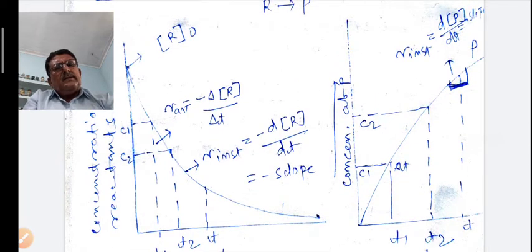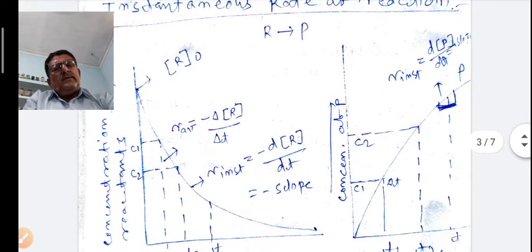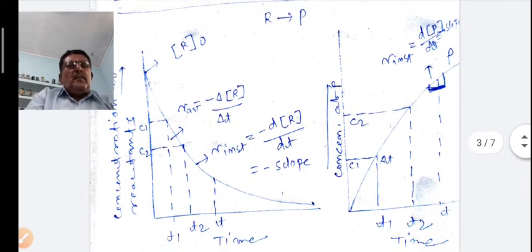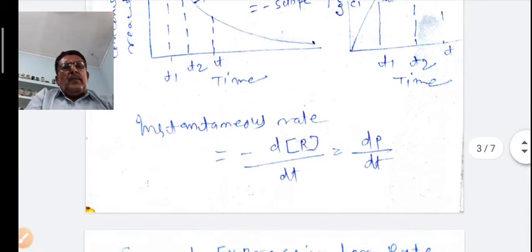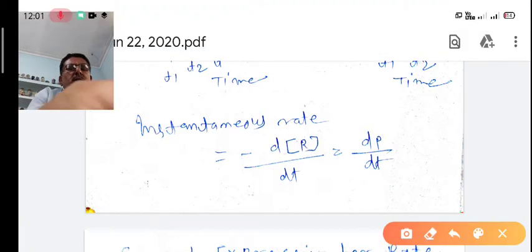The graph is seen like this. Children will see the graph. Instantaneous rate is equal to minus differential concentration of R divided by dt, is equal to dP by dt. P is the product, t is the time.